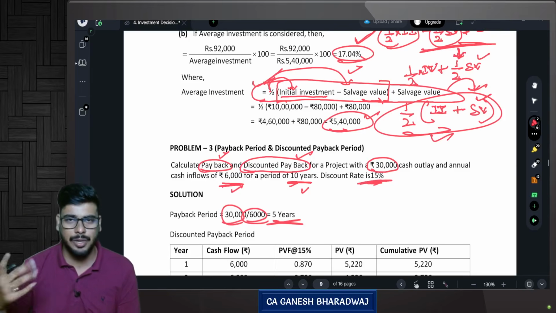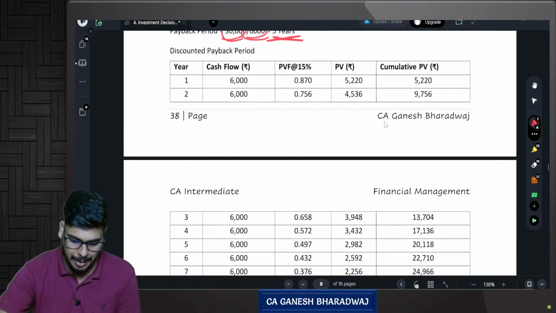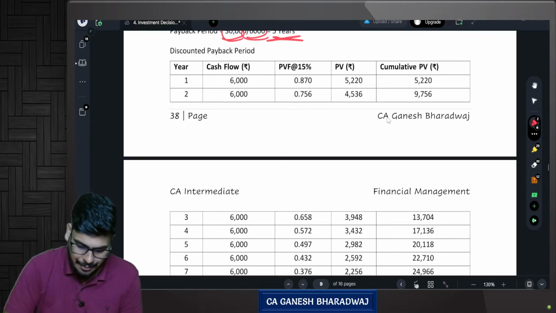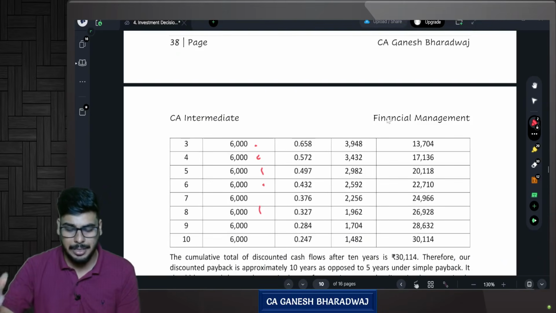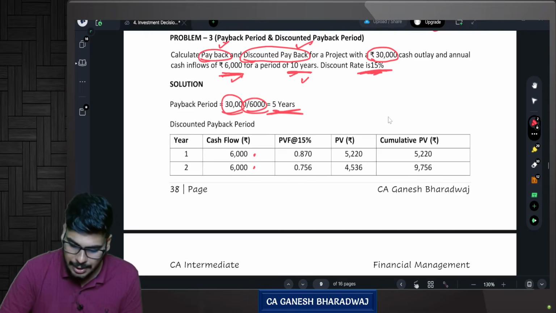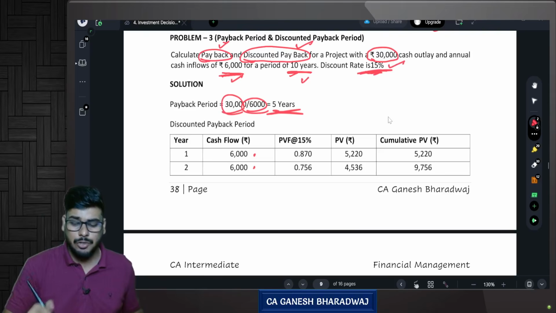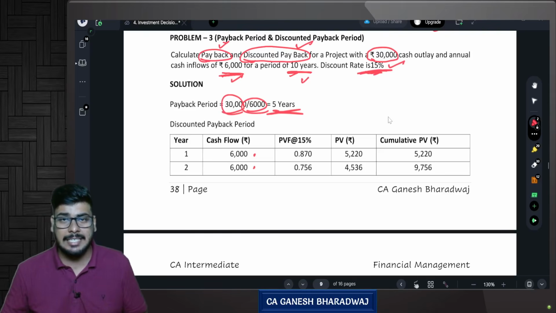In this case, discount rate is given as 15%. Discount rate is nothing but your weighted average cost of capital. So 10 years, every year you have a cash flow of 6,000 rupees till the end of the 10th year. What is the present value interest factor? Yes, you know how to compute the PV factors. We've seen this in the basic concepts, that is time value of money concepts.